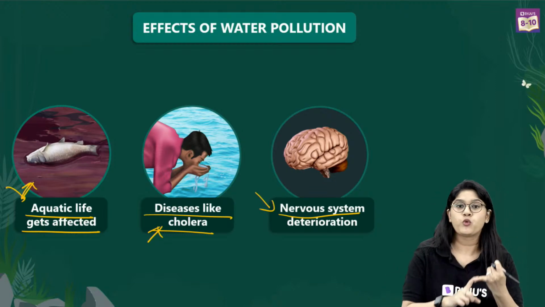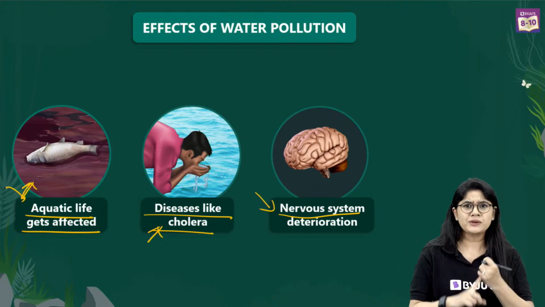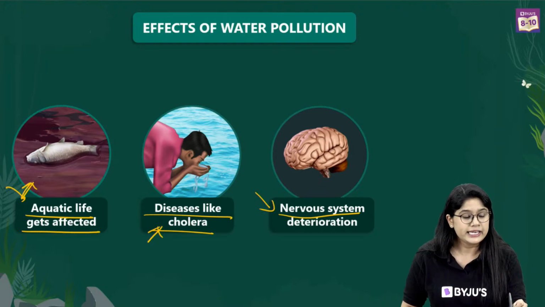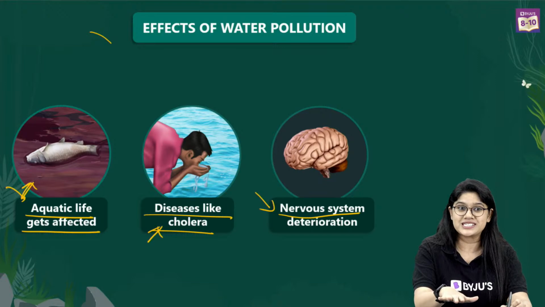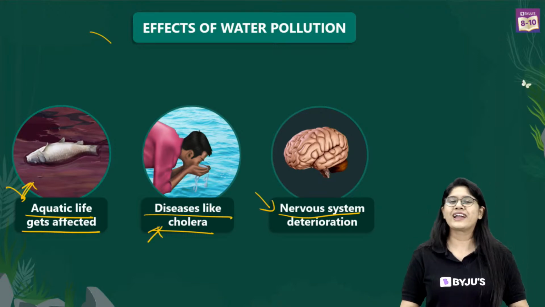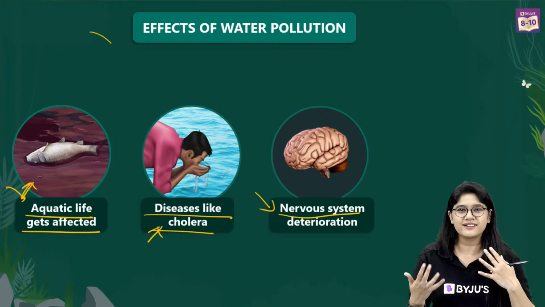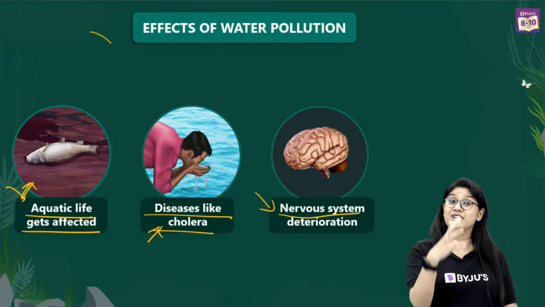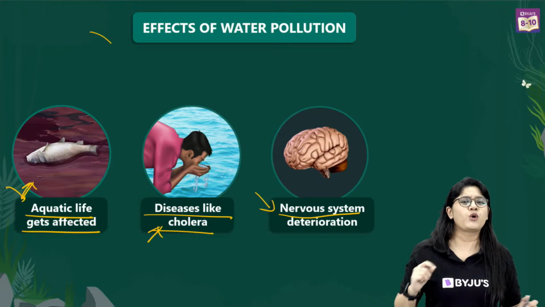We have talked about what is water pollution. We talked about the causes of water pollution. Now, we discussed the effects of water pollution. Now, we'll be moving towards the preventive methods. Now, again, I'll ask you because it's an interactive class. So, you tell me what you as an individual can do to prevent water pollution.